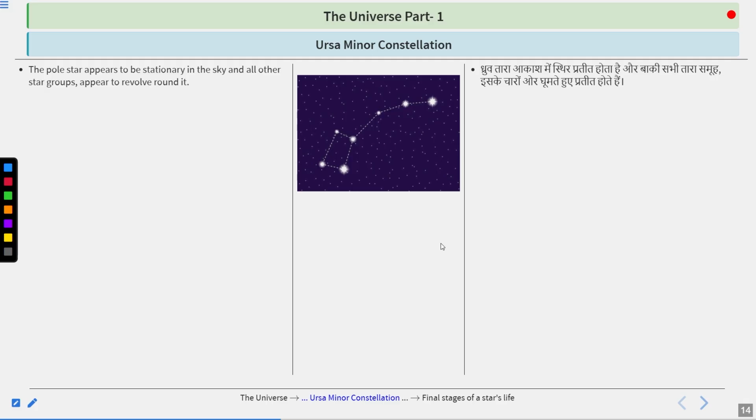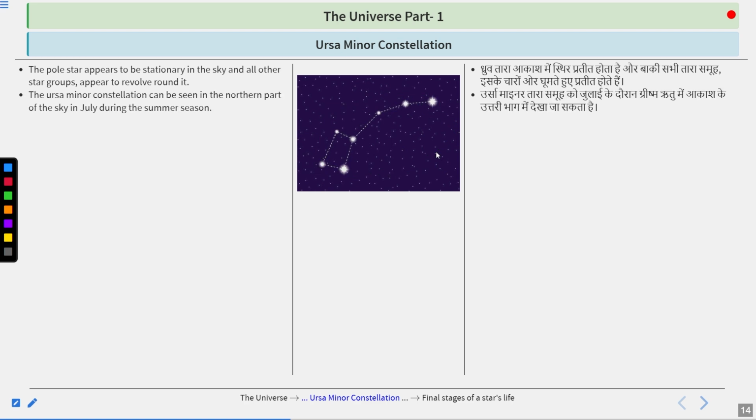The pole star appears to be stationary in the sky and all other star groups appear to revolve around it. So suppose this is the pole star. These stars will revolve around it, but the pole star will appear as a stationary star that will not change its position.